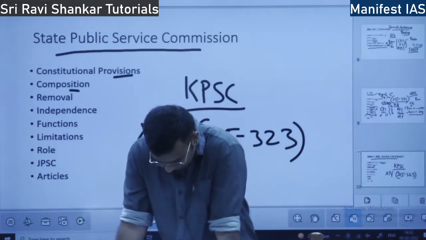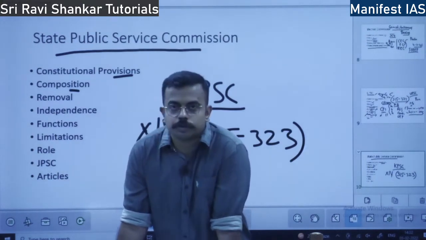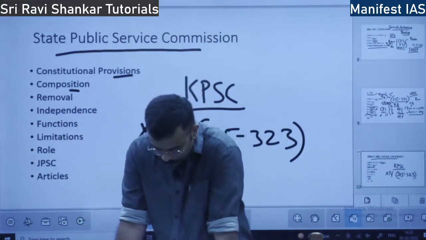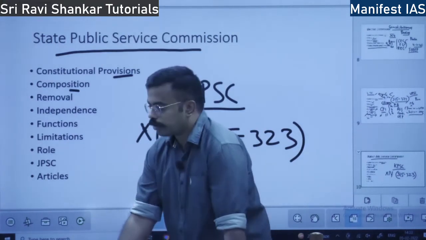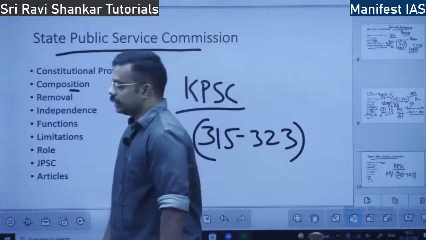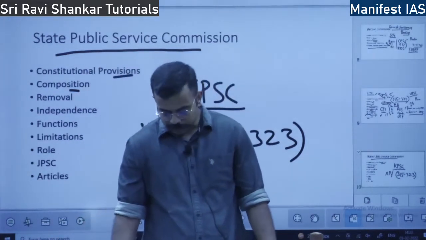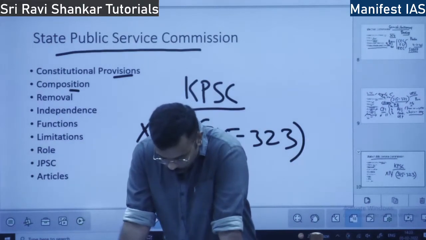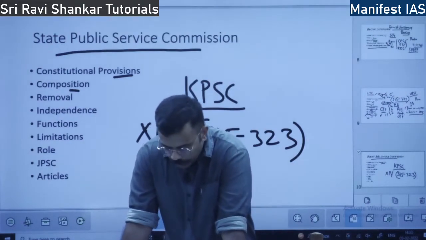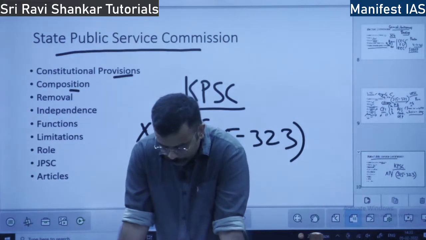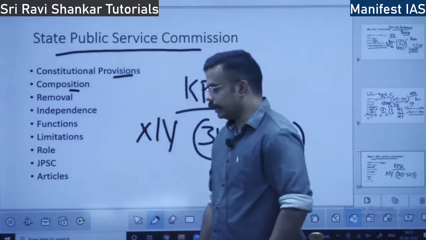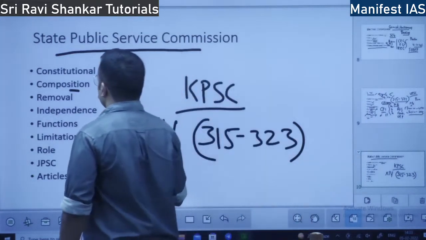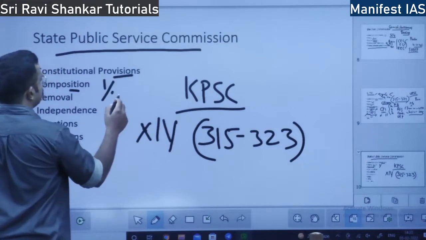Okay, so what are the conditions? With respect to UPSC members, no qualification has been given by the Constitution. However, with respect to the State Public Service Commission, there is some qualification given in the Constitution for appointment. The qualification is that half of the members should be persons who have held office for at least 10 years in the government of India or a state.